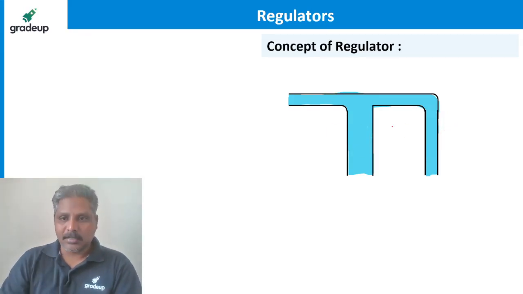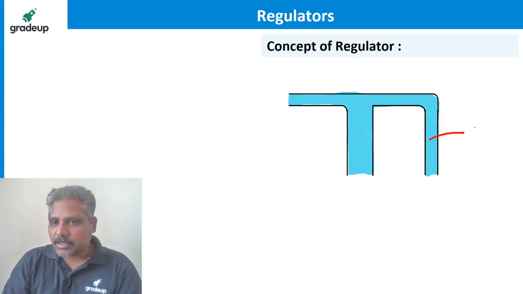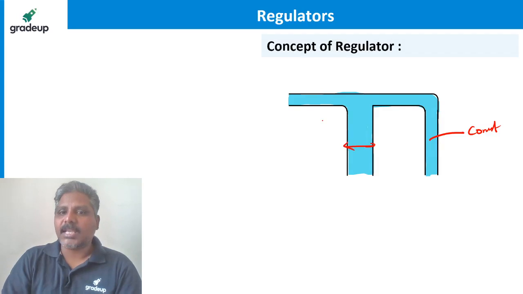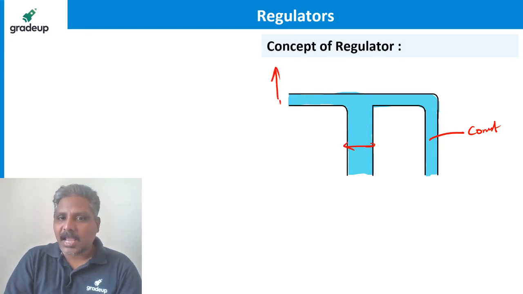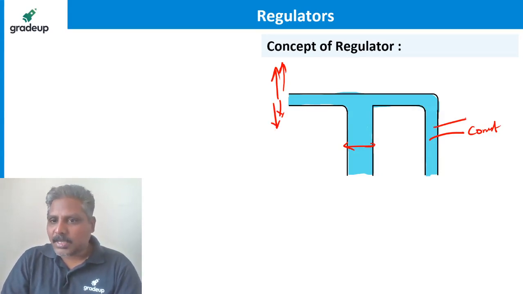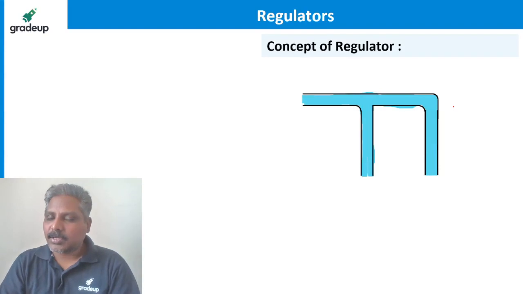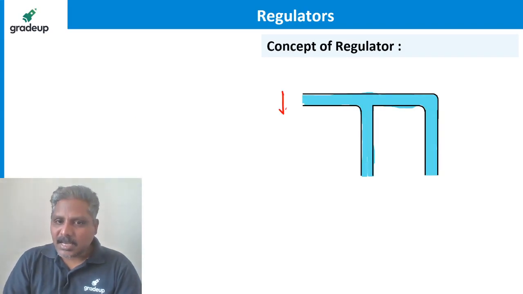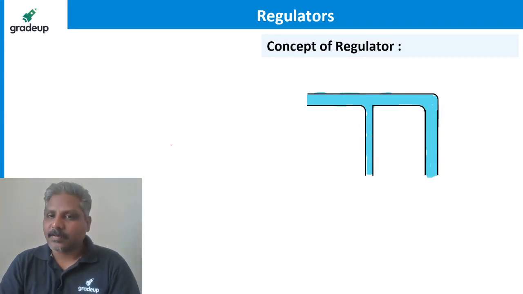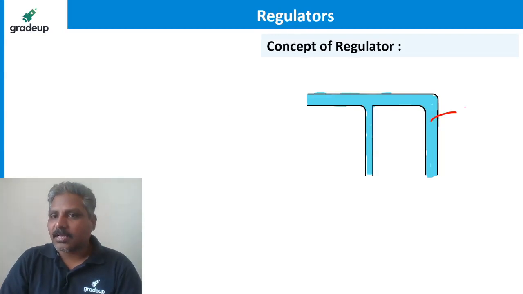If the supply is reduced and you want this to be constant, then the diameter has to be reduced like this. If the supply is reduced further, the diameter has to reduce further, ensuring the amount of water here is constant. Agree?